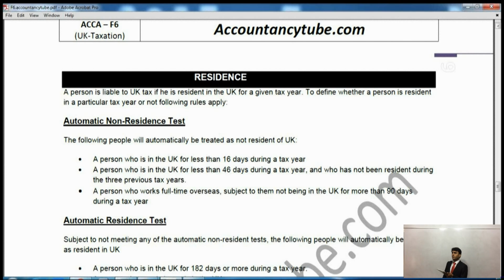So say, for example, if you come to the UK for a couple of weeks and stay for a couple of weeks and then you return to your home country, then you will be considered non-UK resident automatically. We don't need to see your further details.